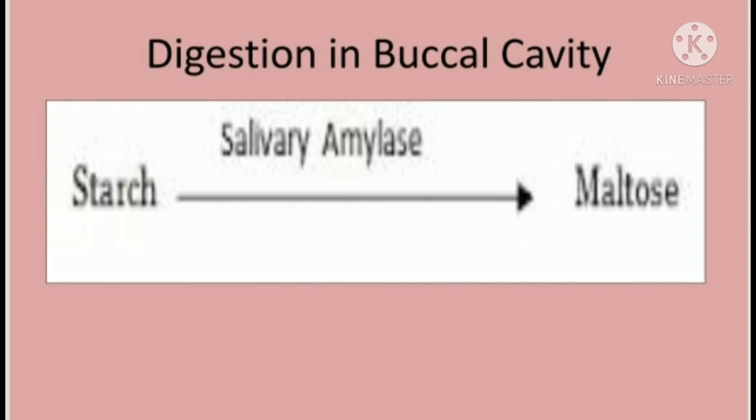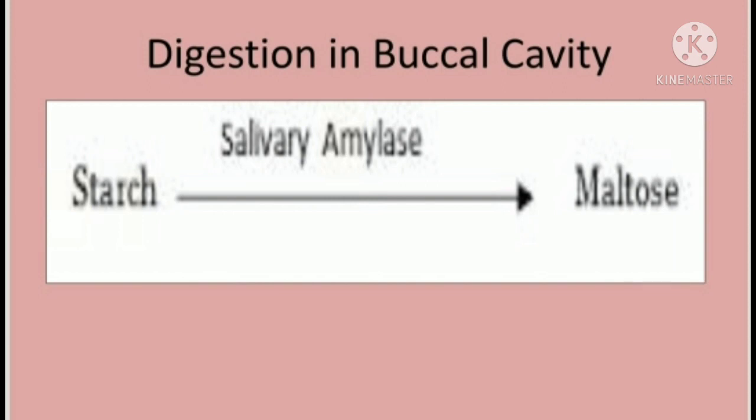Poly means three or more units of saccharide. Starch, which has three or more units of saccharide, is chopped down and converted into maltose, the smaller form, which is a disaccharide, two units of sugar.